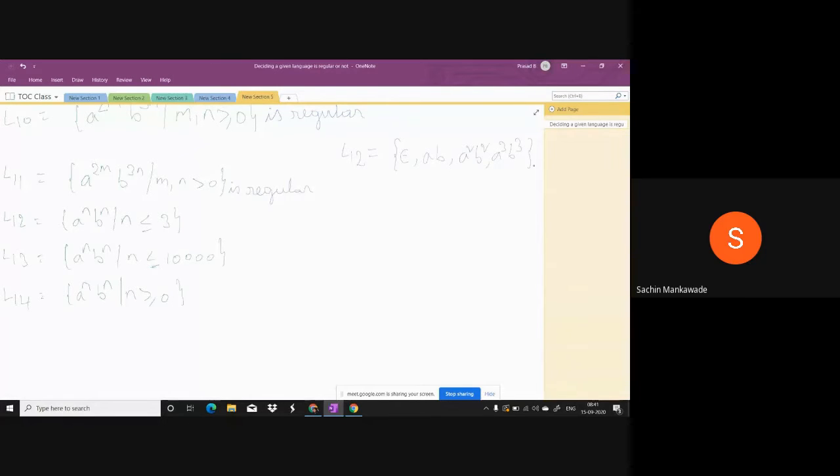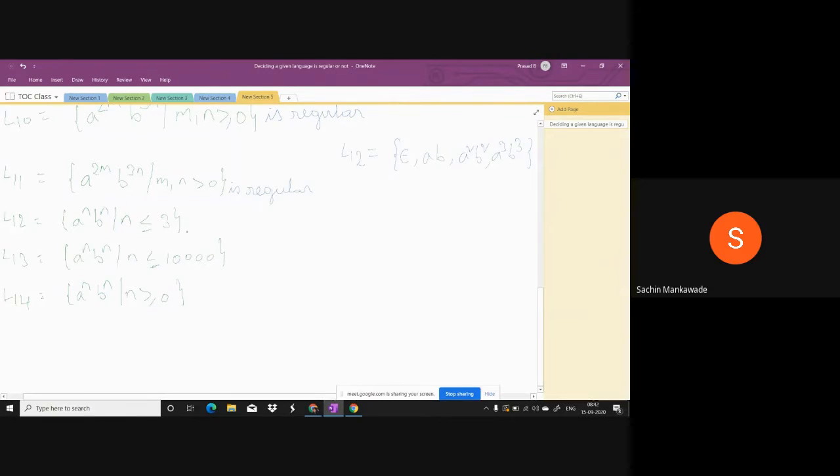So 0 to 3. Now guys, tell me, if you can construct a finite automata to accept all these strings at the same time, and that finite automata does not accept any other strings, then do you agree that this language is regular? Whatever finite automata you construct must accept every string of L12, and at the same time it should not accept even one invalid string. Then definitely it will be regular.